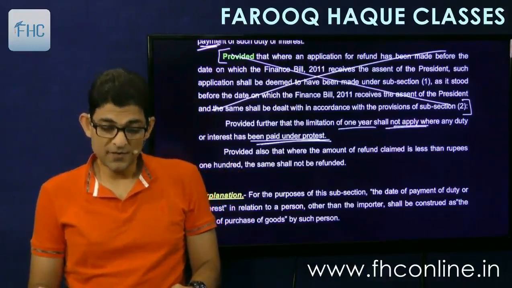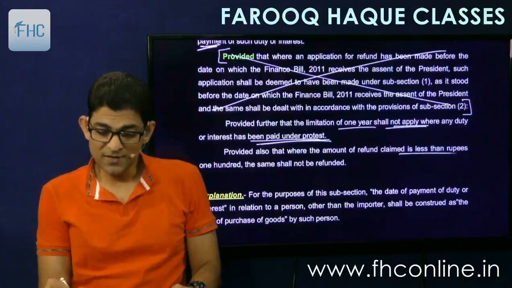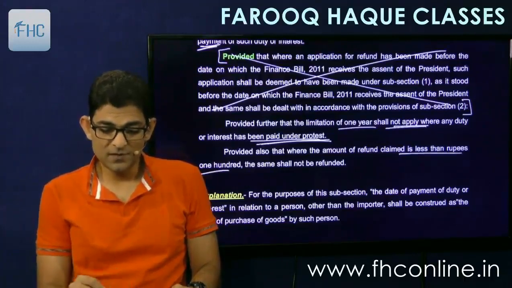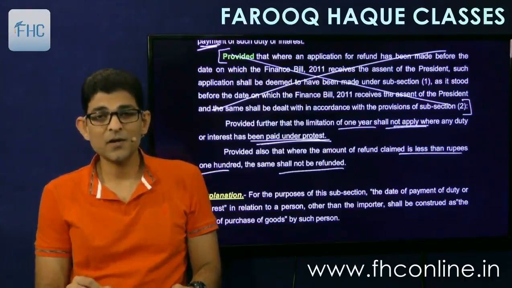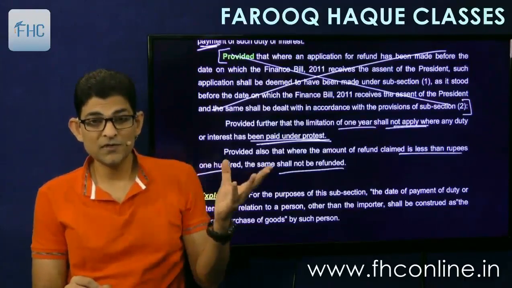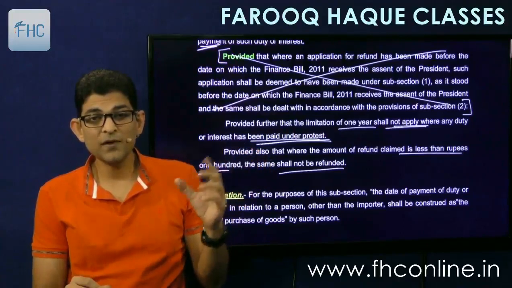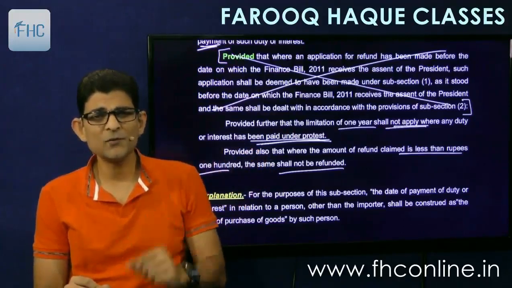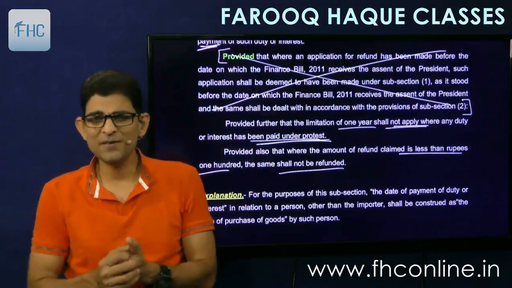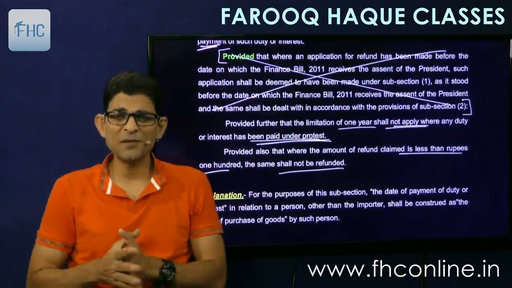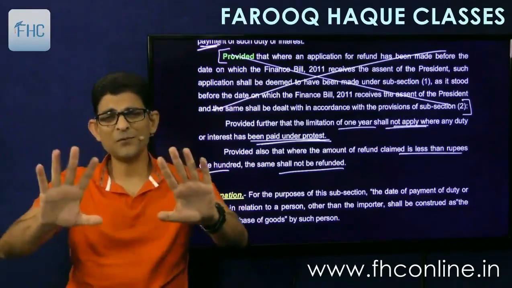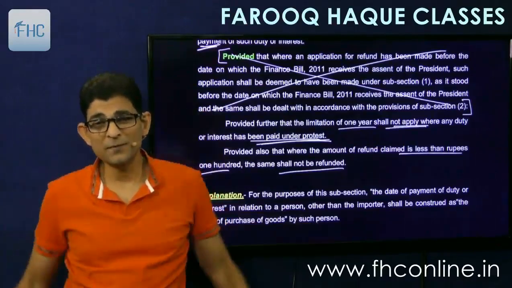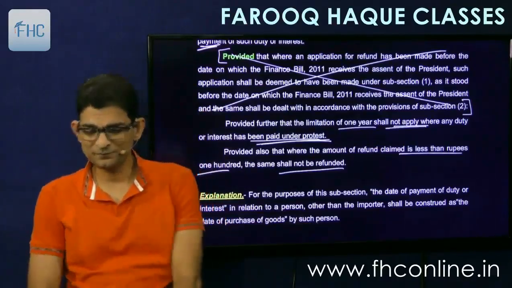And the next proviso says, provided also that where the amount of refund claimed is less than 100 rupees, the same shall not be refunded. As we had seen earlier, 100 is the minimum amount. Less than 100, they will not entertain your claim. It's a very trivial claim. The cost of administration will be higher than that. So they say please don't come if you want to claim less than 100 rupees.